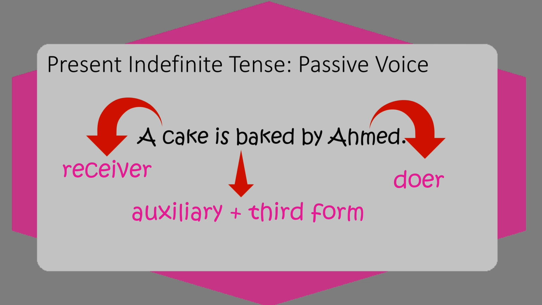And the verb in the passive voice has an auxiliary plus the third form of the verb. The auxiliary for the present indefinite tense can be is or are depending on the subject. A cake is singular, therefore we have used is. If it would have been plural, we would have used are.